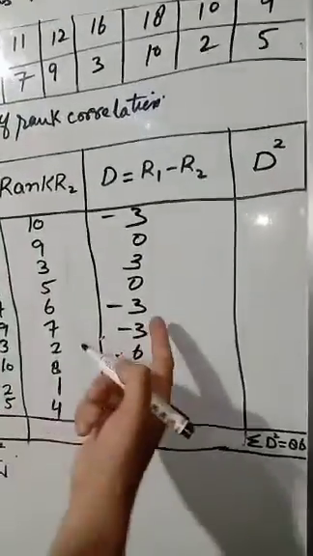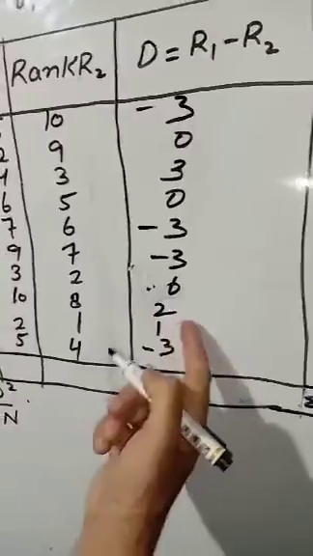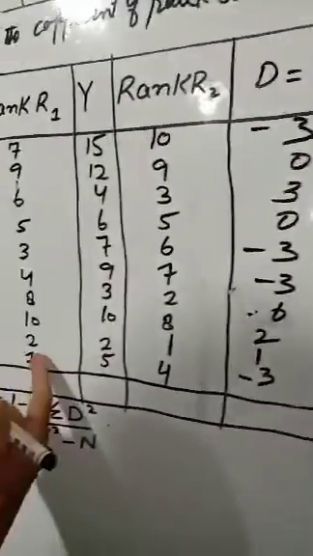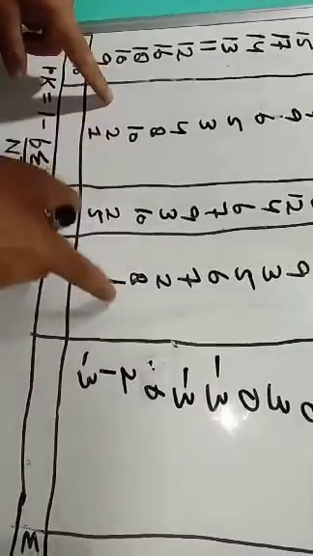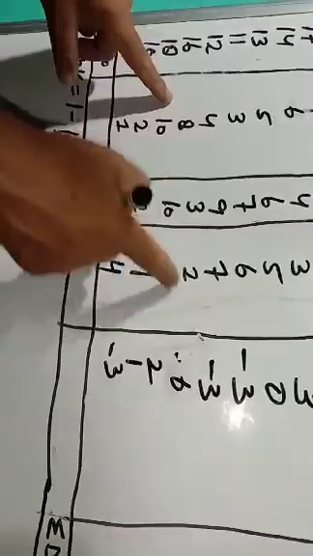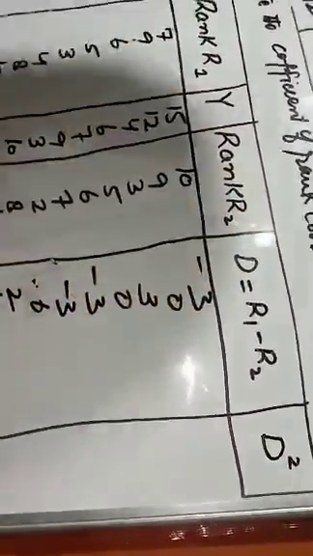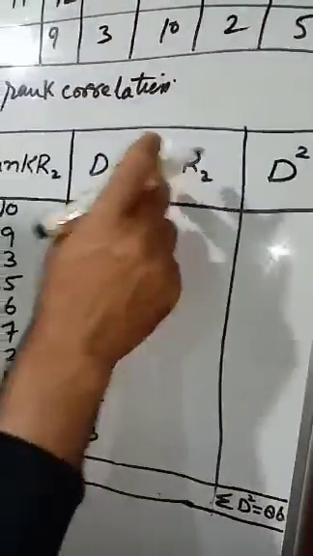Then 2 minus 1 is 1, and 10 minus 8 is 2, and so on. This is D, the difference of R1 and R2.